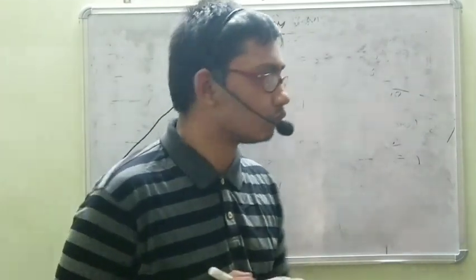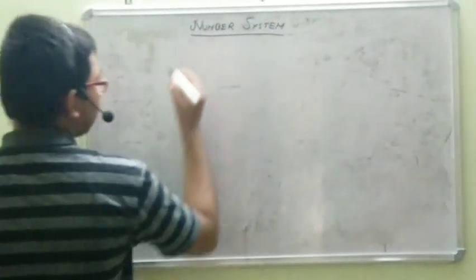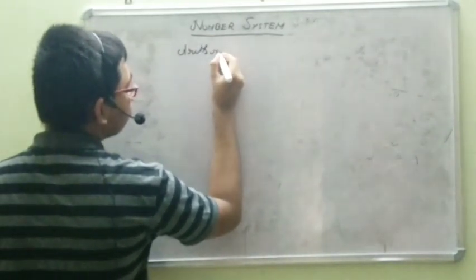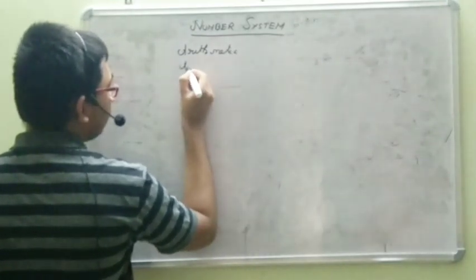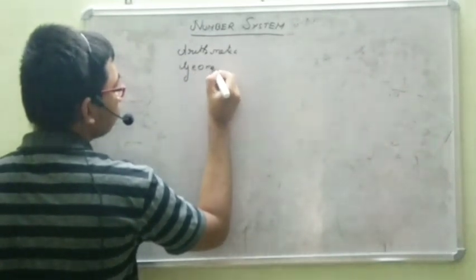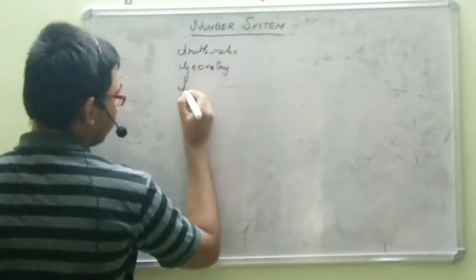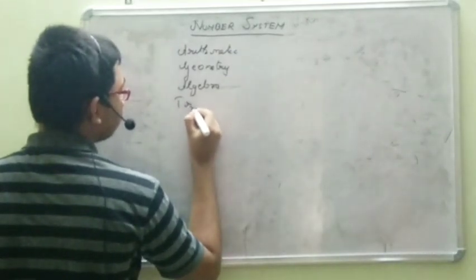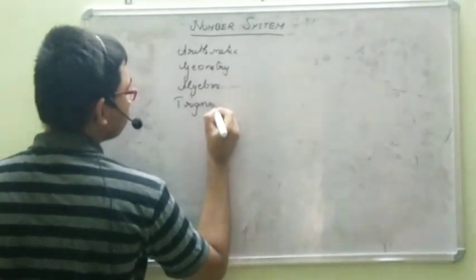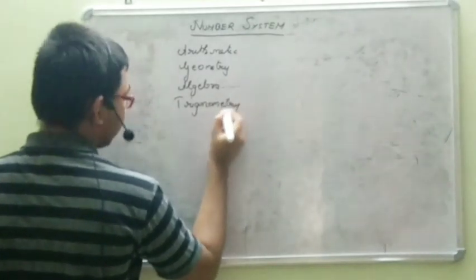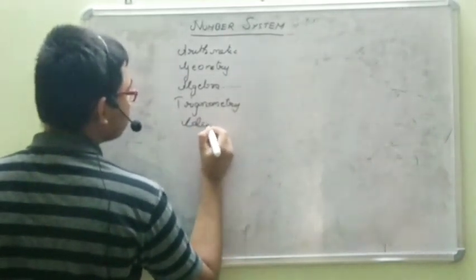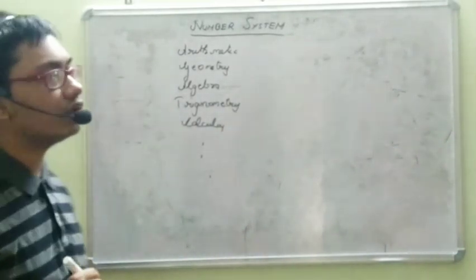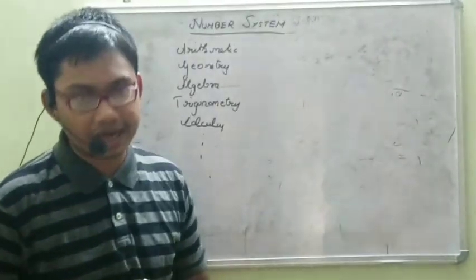No. Naturally, the answer is no. There are many branches of mathematics like arithmetic, geometry, algebra, trigonometry, calculus, and many other things. So, essentially, it is not about numbers alone.